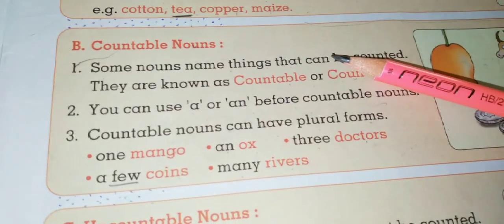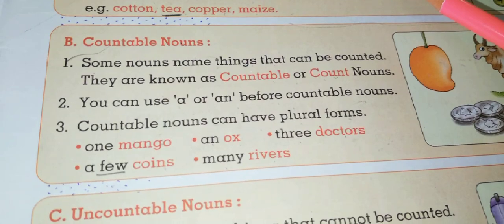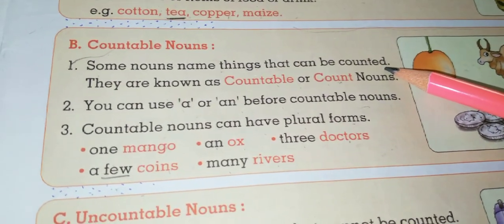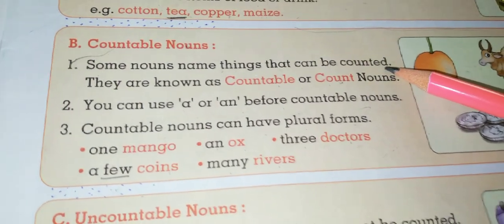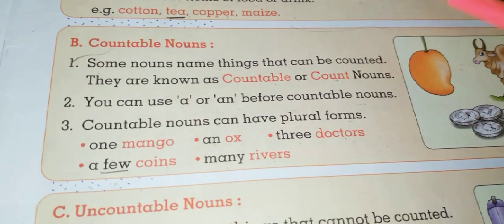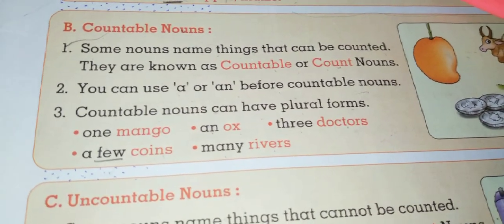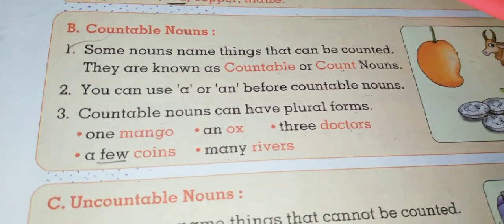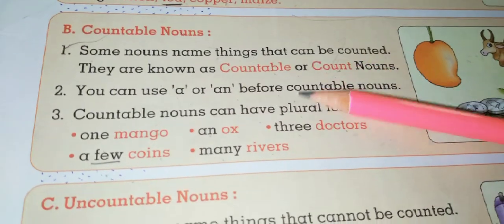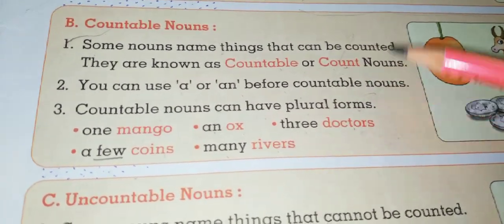Now, what is countable nouns? Some nouns name things that can be counted. They are known as countable or count nouns. We can use a or an before countable nouns.